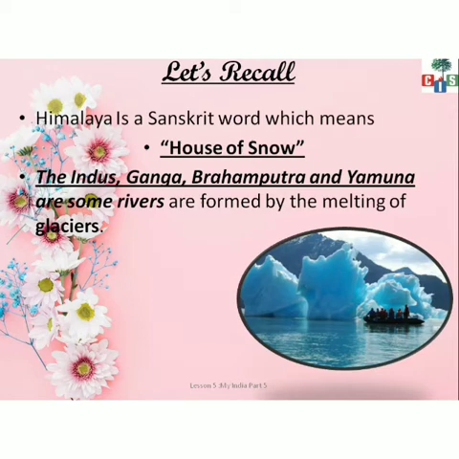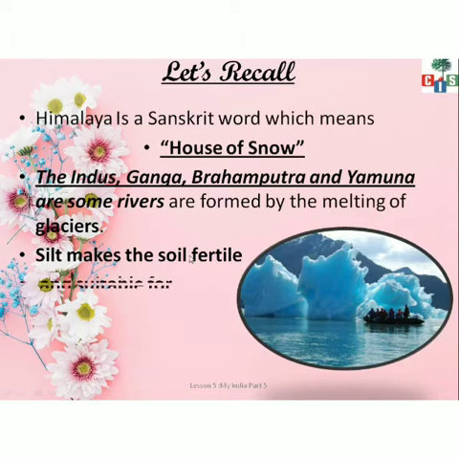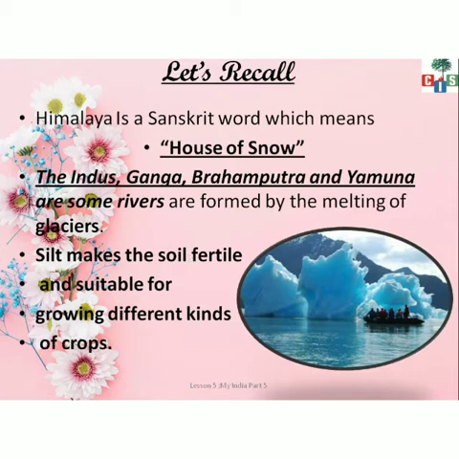Then children, we have seen that those rivers which originate from the Himalayas make the soil very fertile. कैसे? जो रिवर आती है वो अपने साथ सॉइल को लेकर आती है और वो सिल्ट में कन्वर्ट हो जाती है, and they make the soil very fertile, which is very useful for growing different kinds of crops. This type of soil is suitable for growing different kinds of crops. These are the things which we have seen in the last video.